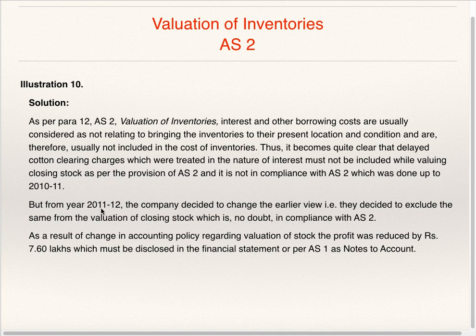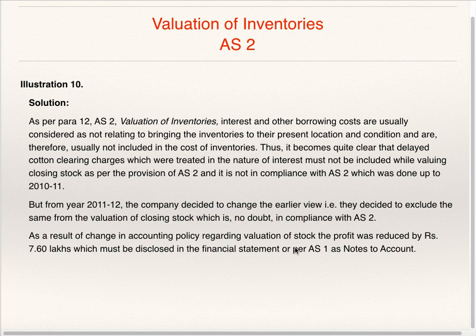But from 11/12, the company decided to change the earlier view. That is, they decided to exclude the same from the valuation of closing stock, which is in compliance with AS2. As a result of change in accounting policy regarding valuation of stock, the profit was reduced by 7.60 lakh, which must be disclosed in financial statements as per AS1 as notes to account.